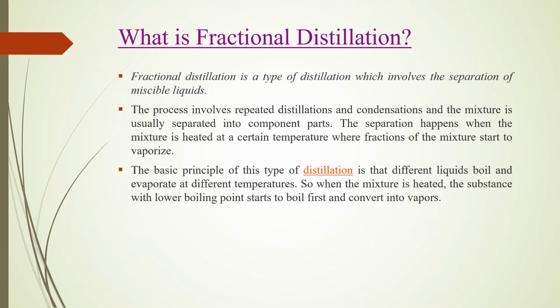So when the mixture is heated, the substance with the lower boiling point starts to boil first and converts into vapor, right? So this is the basic principle of distillation, that the substance with the lower boiling point starts to boil first and converts into vapor.